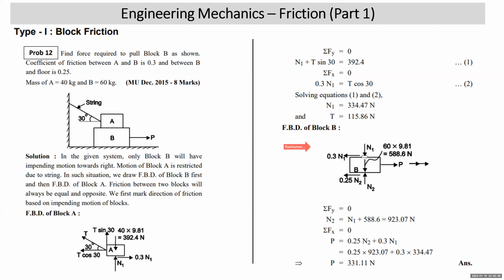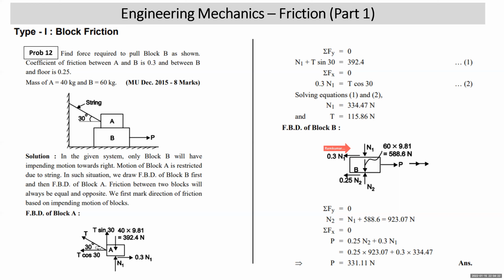After that, we'll draw the FBD of block A. For the FBD of block A, weight vertically down 40 × 9.81, normal reaction N1, tension T at 30 degrees, T cos and T sin. In this type of problem, the friction is shown equal and opposite. Here the friction from this side is 0.3 N1, which we understood from the direction of impending motion. So here 0.3 N1 is to the left, and here it will be to the right. So friction between the two blocks will be equal and opposite.